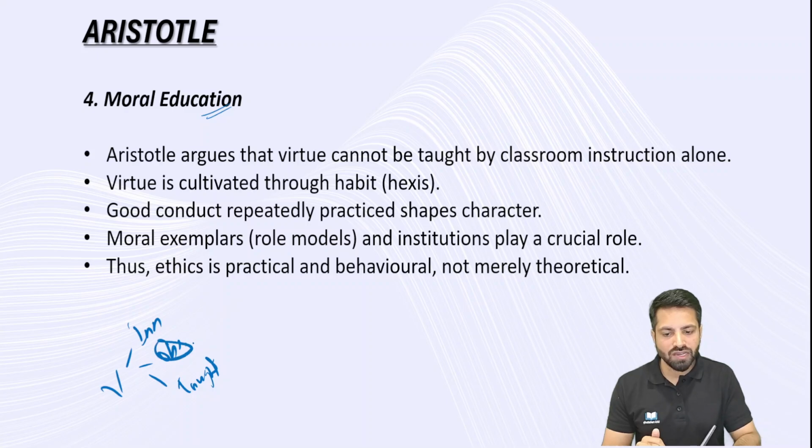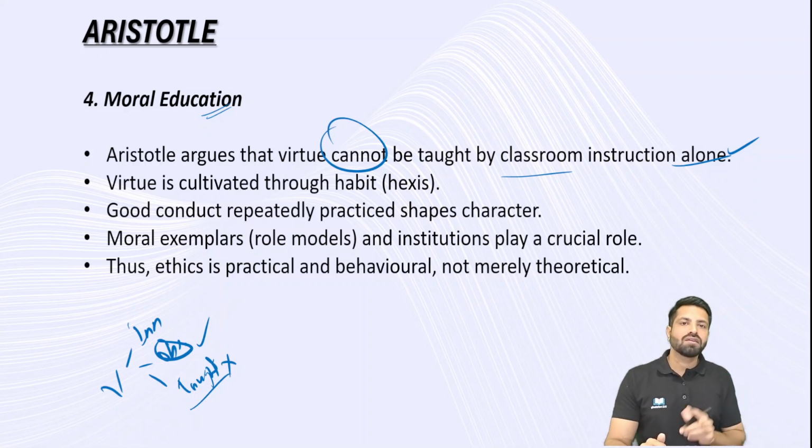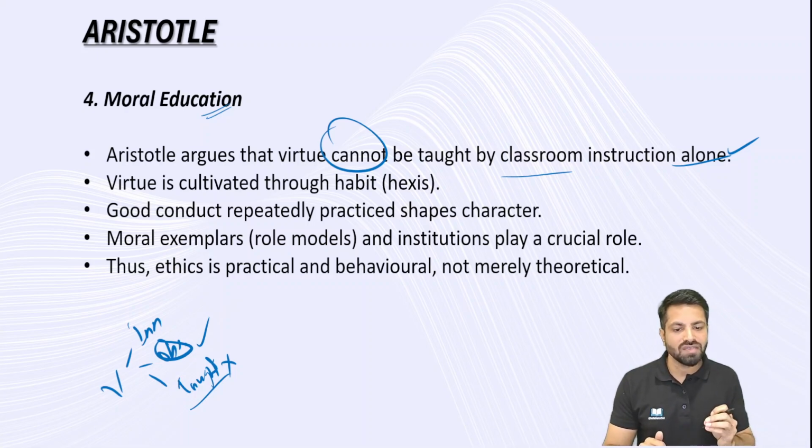He subscribed to the second idea, empiricism. He rejected this third process that taught virtue, that moral education can be given. He told that virtue cannot be taught by classroom instruction alone. Yes, there are ethical philosophers, moral thinkers, who have subscribed to this idea of moral education. But here, Aristotle has rejected this idea that ethics or virtues can be taught in a classroom through instruction. He rejected that. Virtue is cultivated through habit.